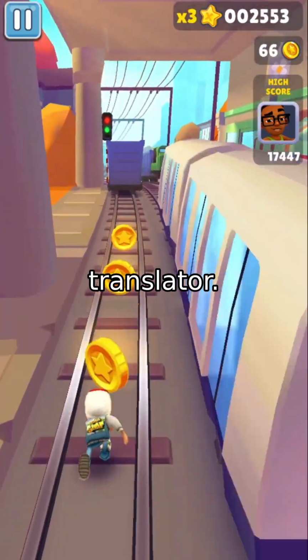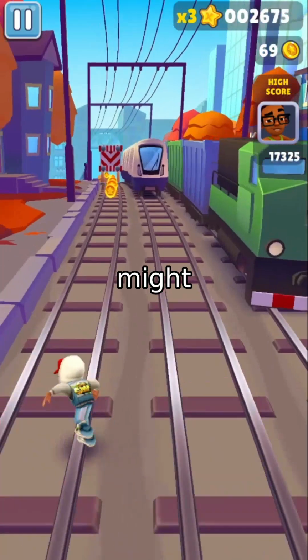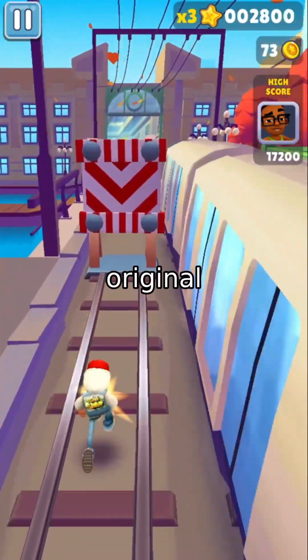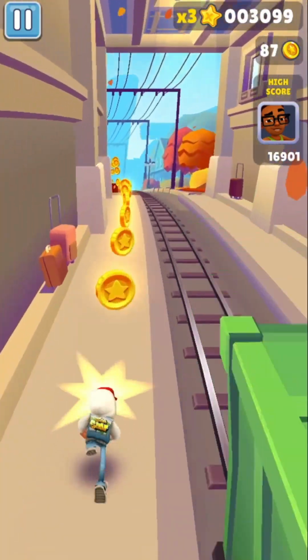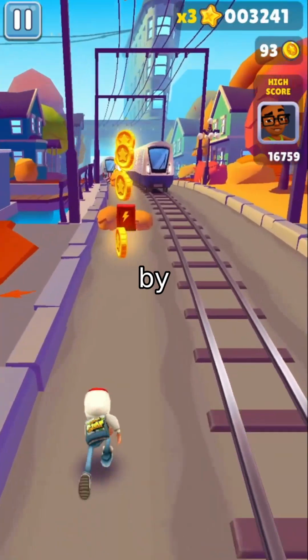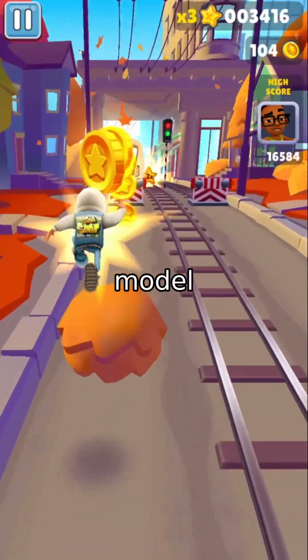Think of it like a translator. If you give it an English sentence, it might translate it into French. But if the original text was part of the model's training data, the translation could have subtle clues, like a fingerprint. VeilProbe hunts for these by tweaking input text and observing how the model reacts.